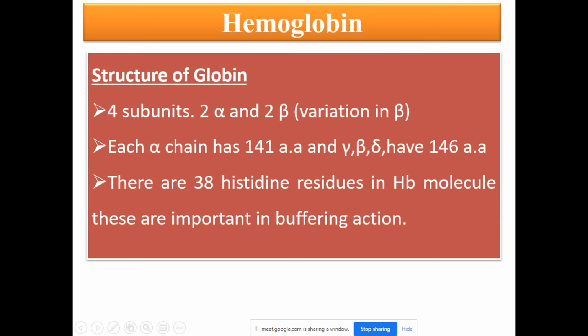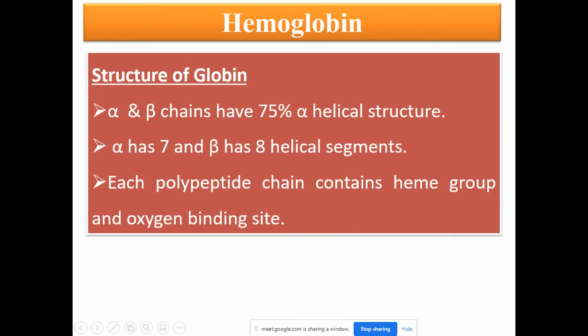These are important in buffering action. Now alpha and beta chains have 75% alpha helical structure, meaning secondary structure. Alpha chain has 7 and beta chain has 8 helical segments. Each polypeptide chain contains a heme group and an oxygen binding site.